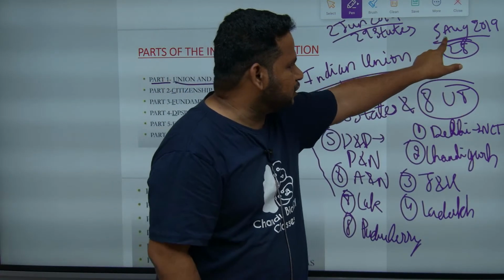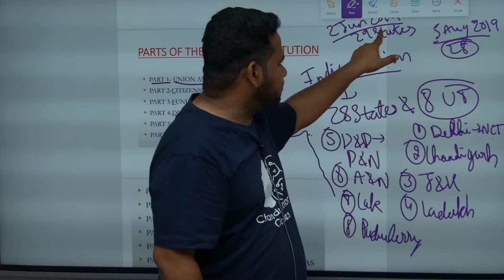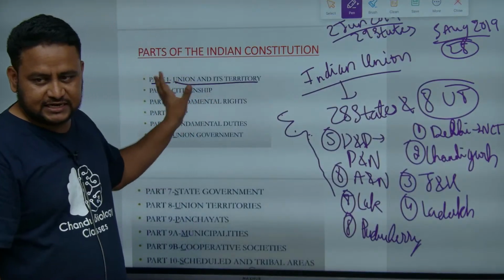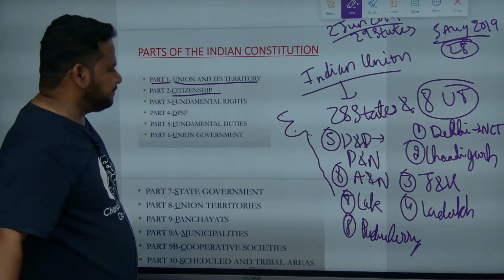From 5th August 2019, 28 states. 2nd June 2014, it was 29 states. So this much knowledge is enough when it comes to union and its territory. Next, citizenship. Part 2 talks about citizenship.